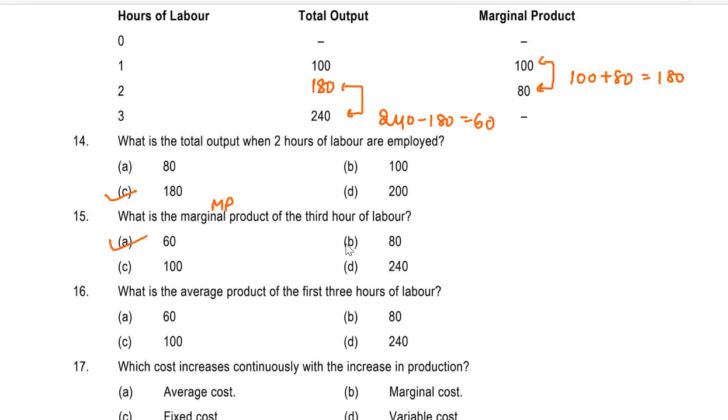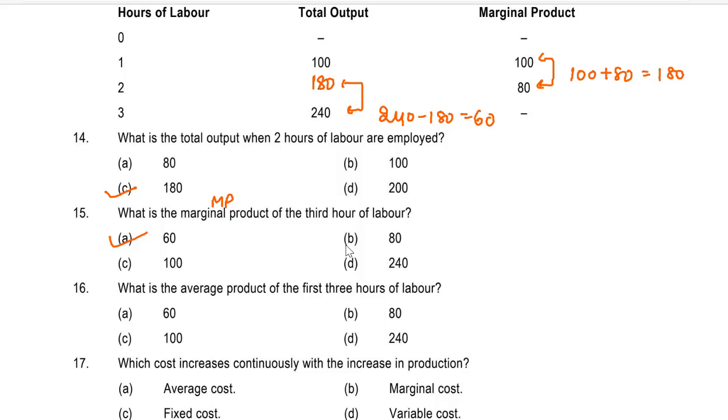Question number 16 now. What is the average product of the first 3 hours of labor? A. 60, B. 80, C. 100, D. 240.